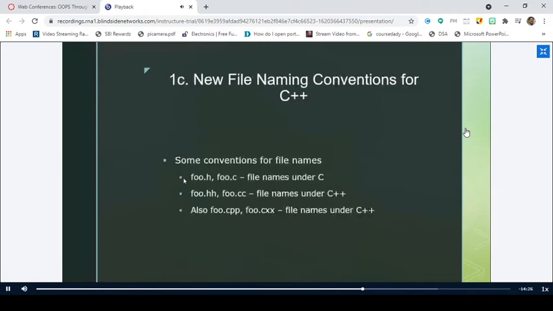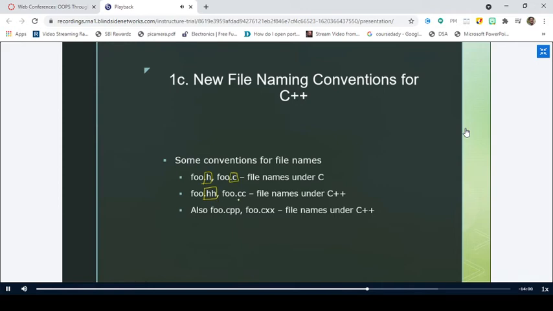And coming to new file naming conventions, right? As I told you, the header file in the C programming language has an extension of .h and the C program has an extension of .c. But these extensions have been changed in C++. In order to identify a header file, it has an extension called .hh.